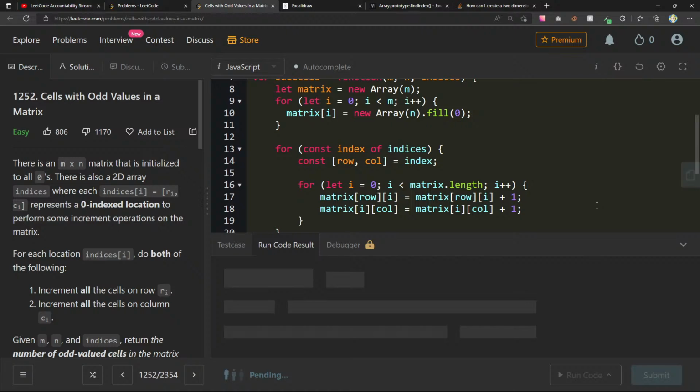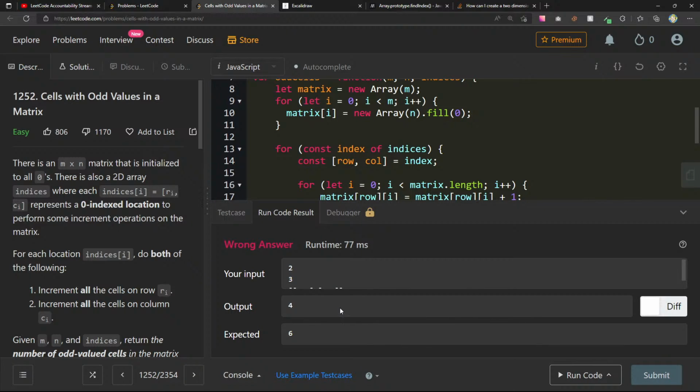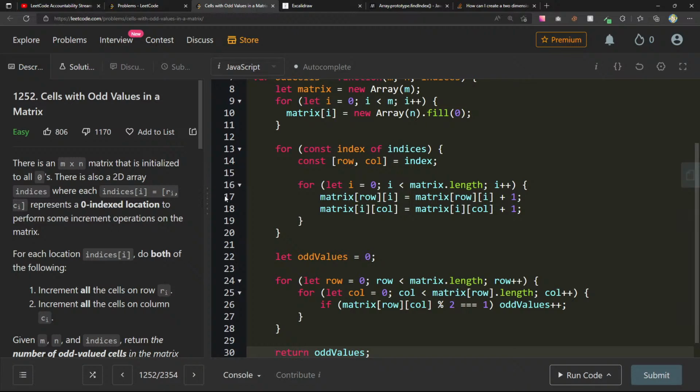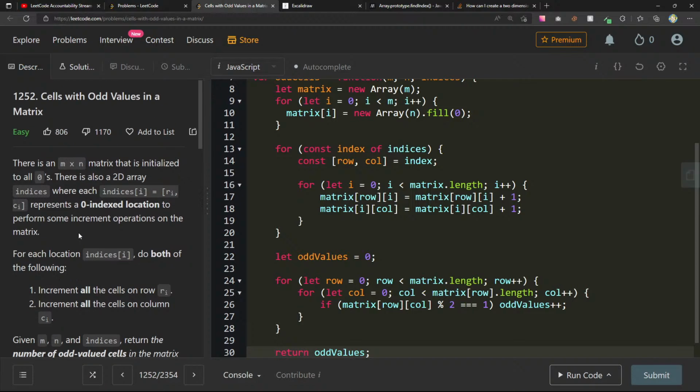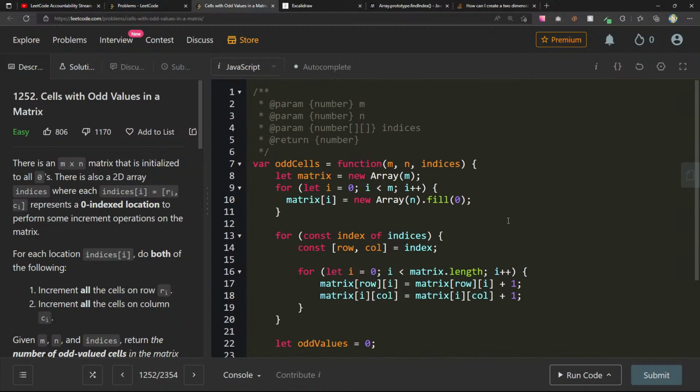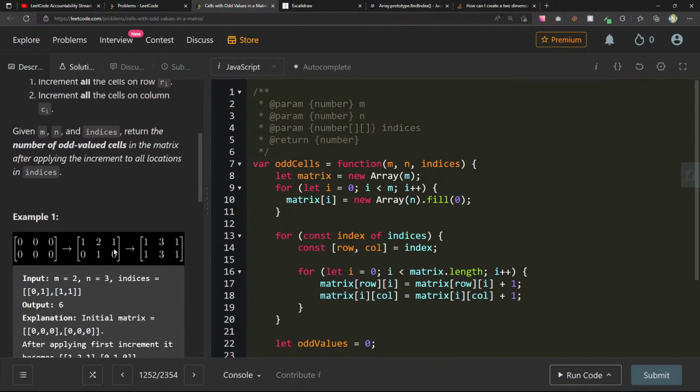Let's see what this does. Crazy, I understand why this is probably not liked very much. Okay, so 2, 6, so we got something wrong here. Increments all the cells on row Ri, increments all the cells on column Ci. Okay. Matrix row column, matrix row.length, 0, 0, 0, matrix i.